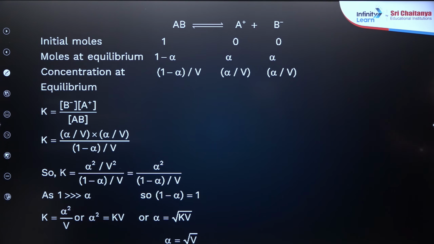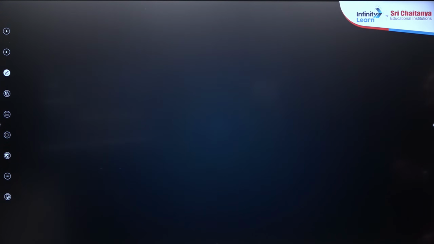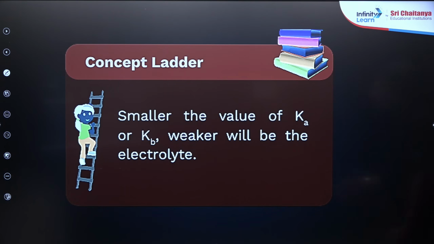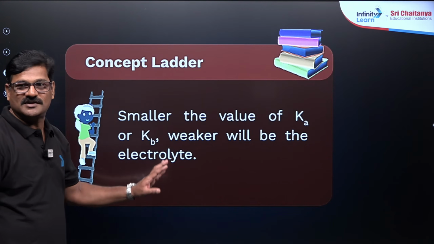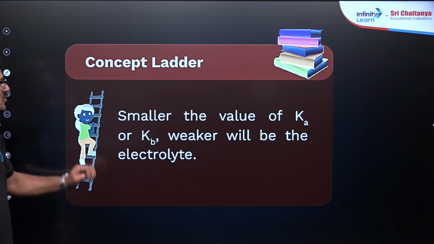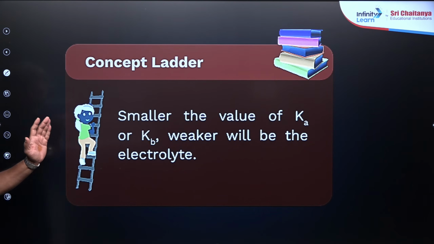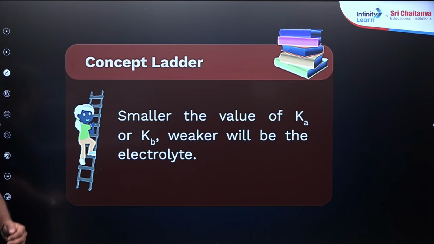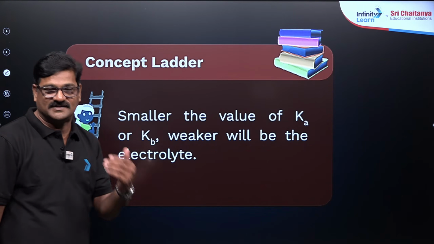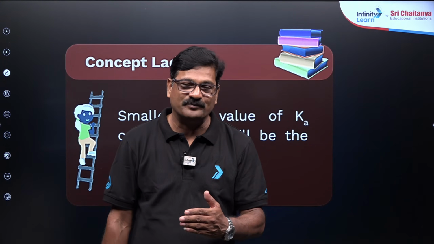So for making your notes that can be useful, right? And concept ladder, it is noteworthy. Whenever I say it's a concept ladder, I just want to say it's a noteworthy point. So the smaller the value of Ka or Kb, the weaker is the electrolyte. The strength of the acid is based on the Ka value.